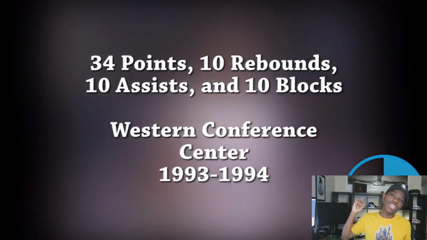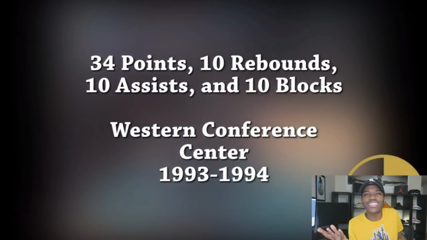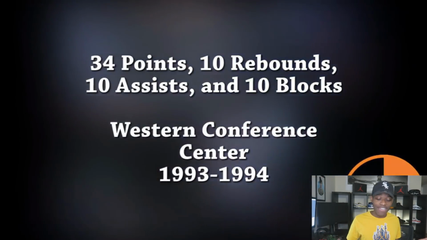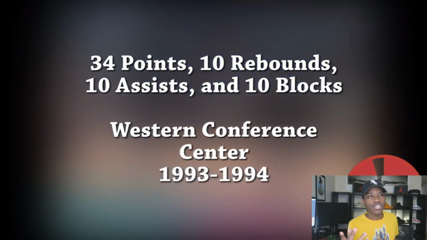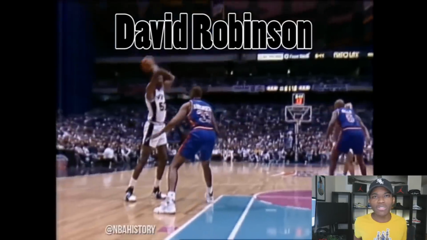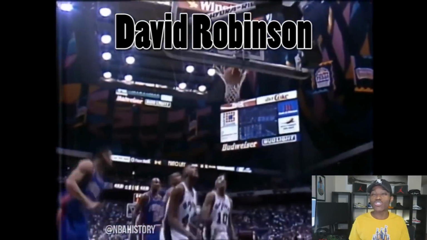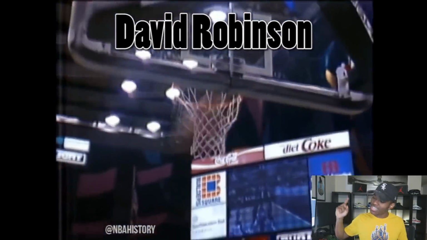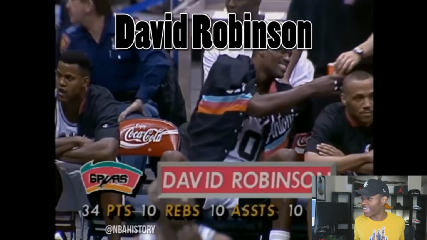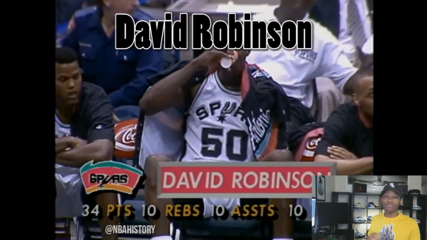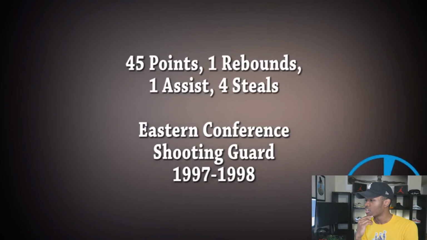34, 10, 10, and 10. Center in the Western Conference, that is David Robinson, basically the last guy to ever record a quadruple-double. Technically, because Tim Duncan was like 1 assist away. They didn't give him credit for an assist, or a rebound or something like that. So he could have got a quadruple-double, but the NBA screwed him over. But yes, David Robinson, the Admiral, 10 blocks, 10 assists. That is a crazy stat line. That's why the Admiral will go down as one of the greatest big men of all time. Shout out to the Admiral.